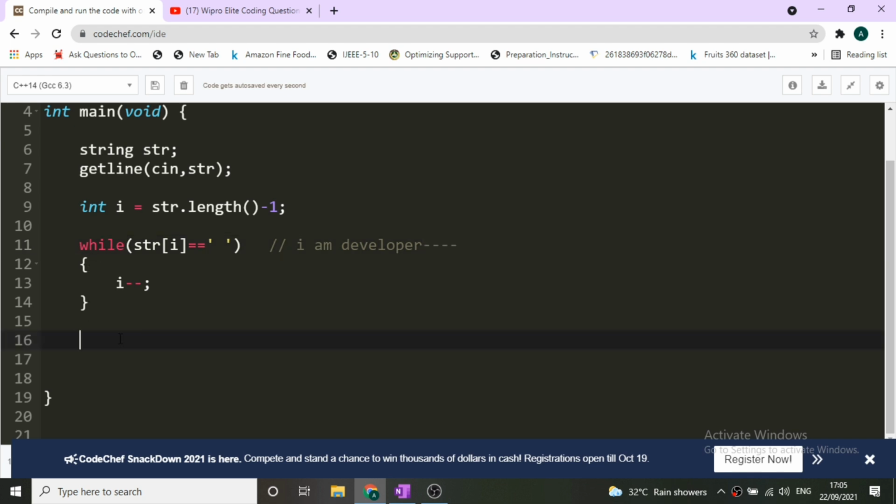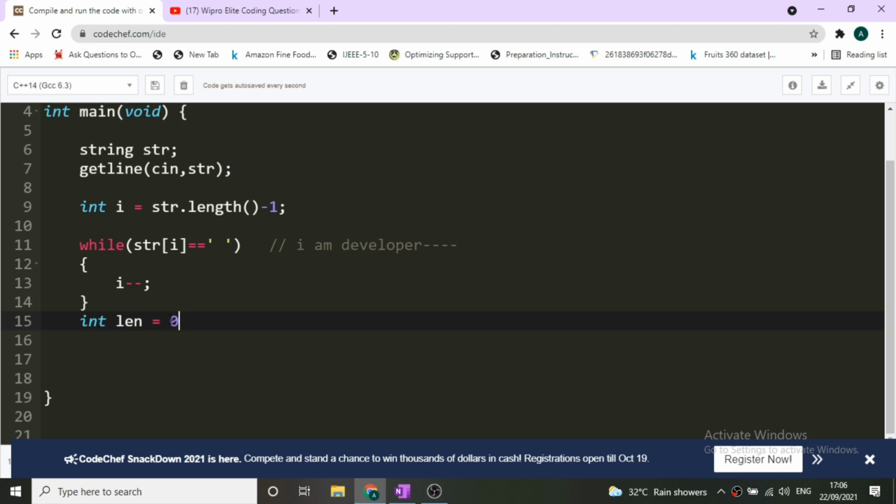Now once this while loop is over, it means that we have encountered a character, and now we will start to find the length of the last word. How will we find it? We will take a count variable, or you can say a length variable, starting from 0.